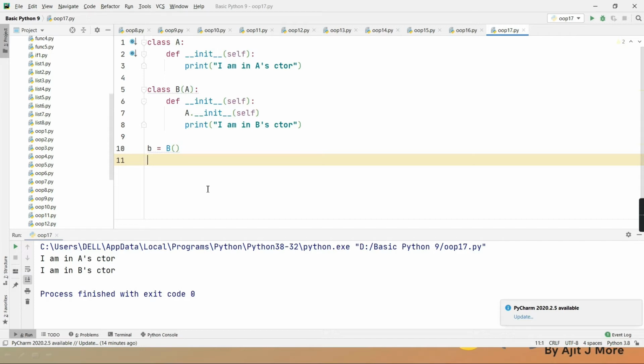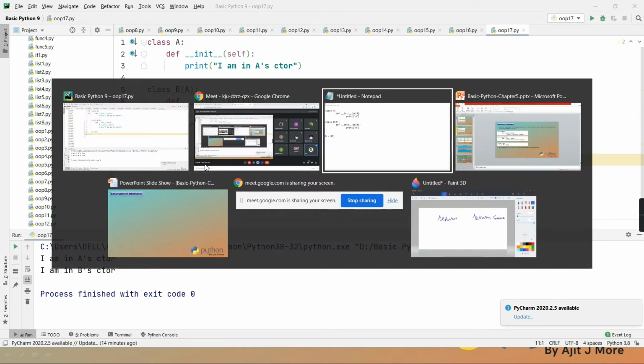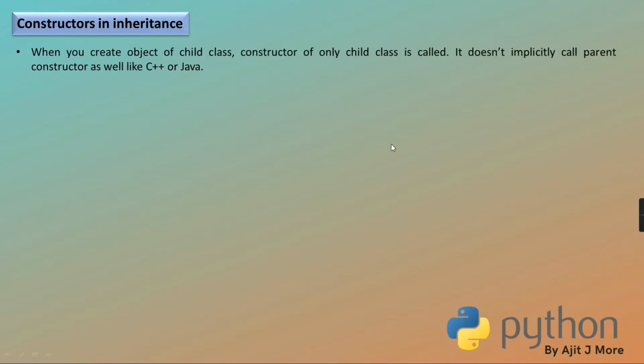Yes, sir. Okay. Now we'll just quickly go through this on the slide. So when we create an object of a child class, the constructor of only the child is called. Getting? It doesn't implicitly call the parent constructor as it happens in C++ or Java.